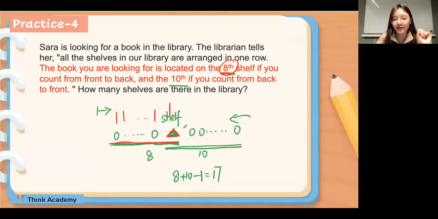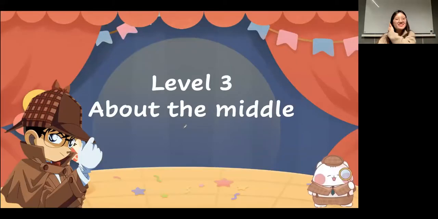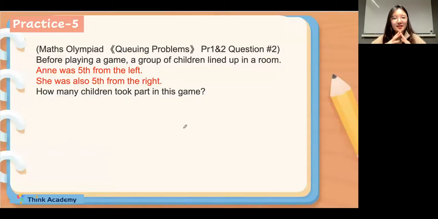Okay, very well done. So next question, we will talk about something about the middle. Do you know what's the meaning of the middle? The middle means the middle one, right? Okay, let's see. So let's read the question. It's from the Math Olympic. Before playing a game, a group of children lined up in a room, and Annie was 5th from the left, and she was also the 5th from the right.